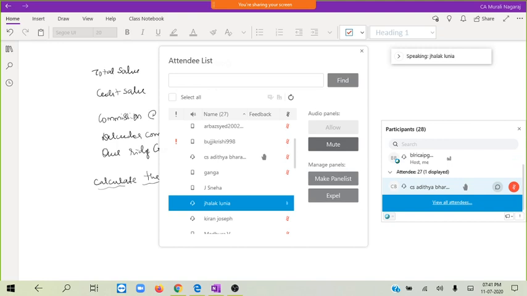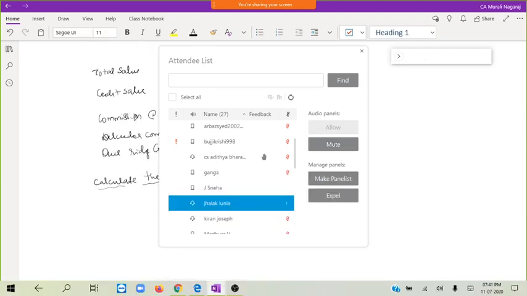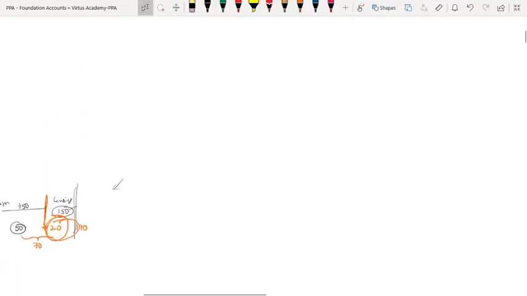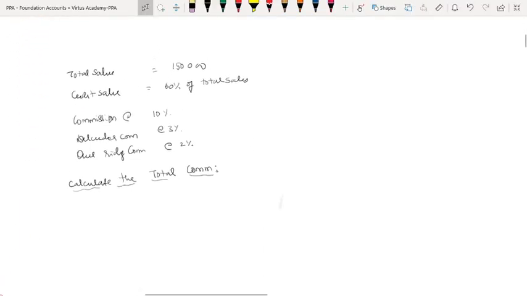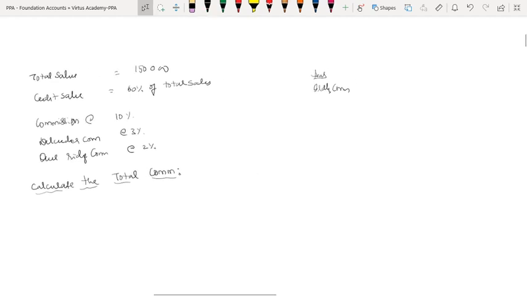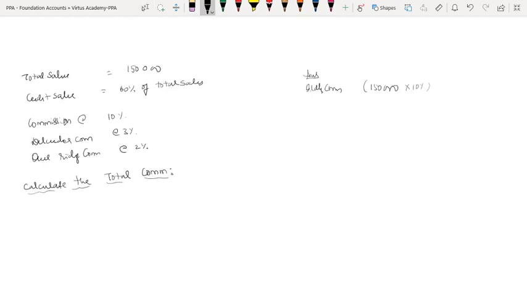Ordinary commission is 15,000. Wait, ma'am, one at a time. Let me see your computation. Ordinary commission, how much? 1 lakh 50,000 into 10%, which amounts to 15,000. Okay, 15,000.